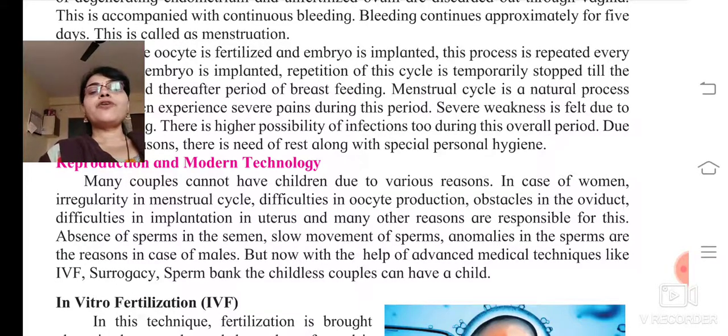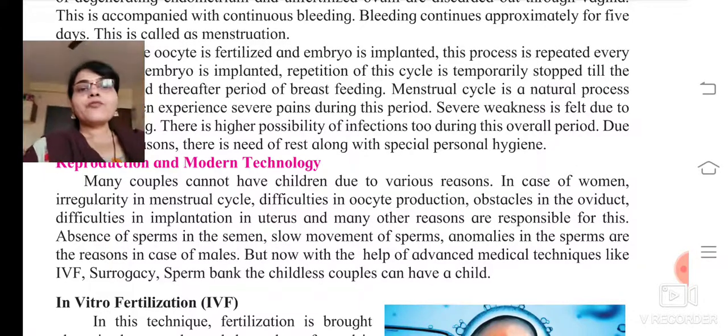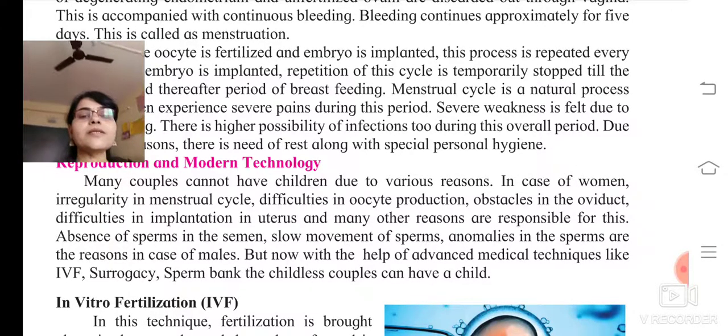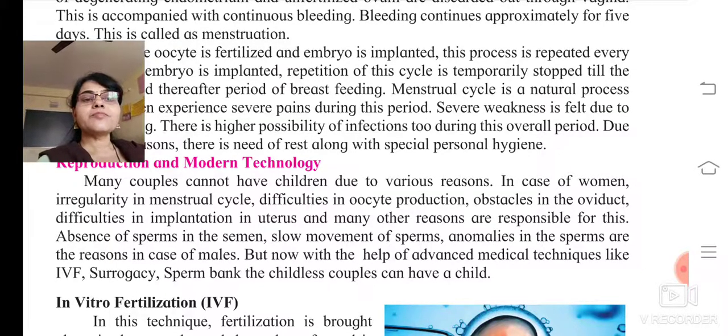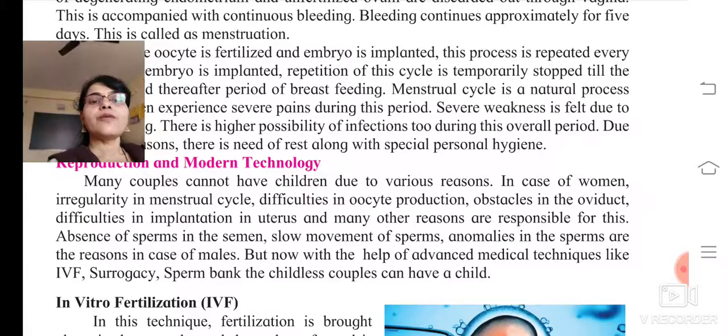Many other reasons are responsible for this. These were the problems in females. Now in males, what can be the problems? The sperms might not be present in the semen, or the sperms might be moving very slowly. Anomalies in the sperms are also reasons in cases of males.